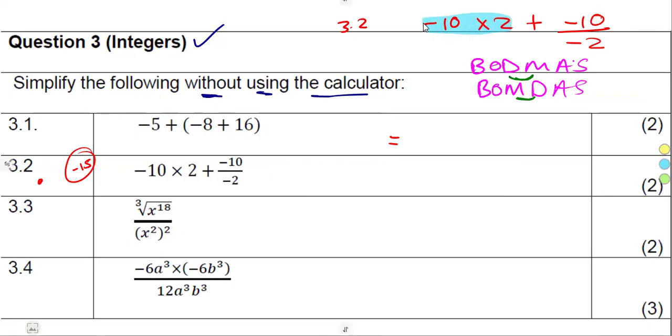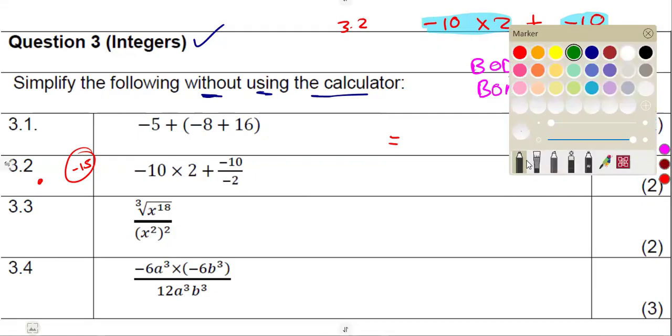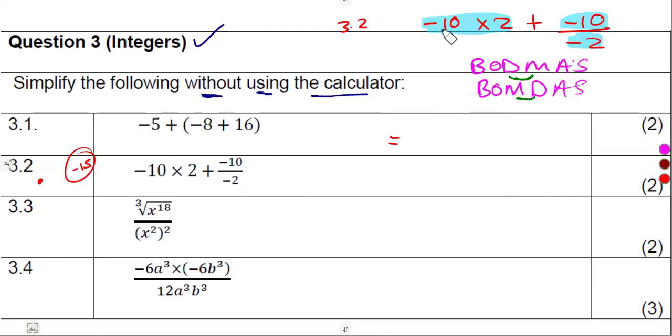So I can combine this. At the same time, I'm going to combine these two because they're under a division. So what are we going to have? That is negative 10 times 2, which is negative 20. Plus, as you can see here, there's a plus. Then we combine these at the same time because they're under a division, multiplication and division. Do it at the same time. So negative 10 divided by negative 2, that was going to give us 5. This one was going to cancel. All right, so we are left with minus 20 plus 5, which is what? Minus 15. So as we can see, guys, same answer as what we had before.